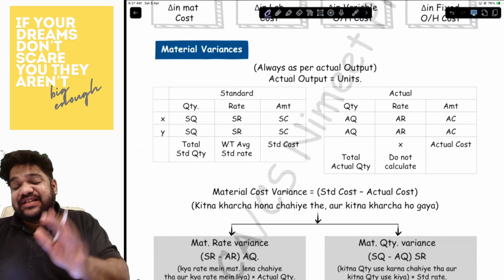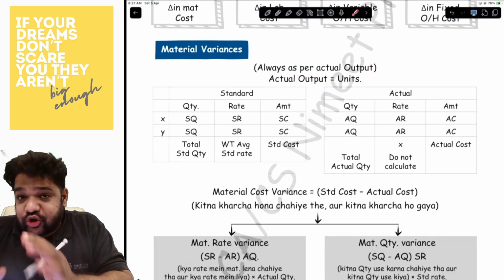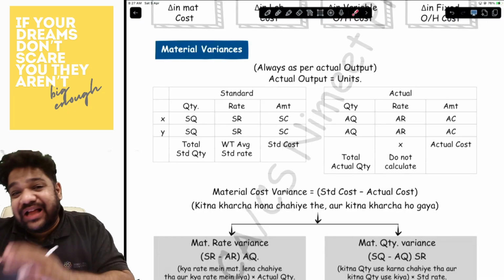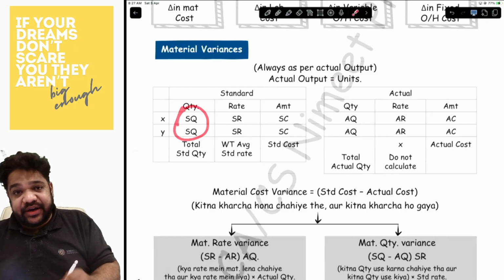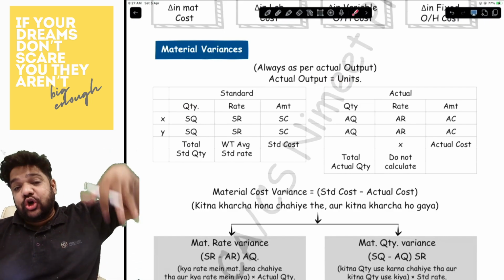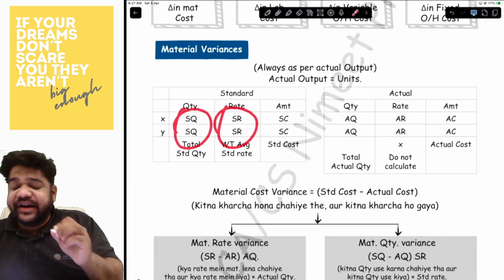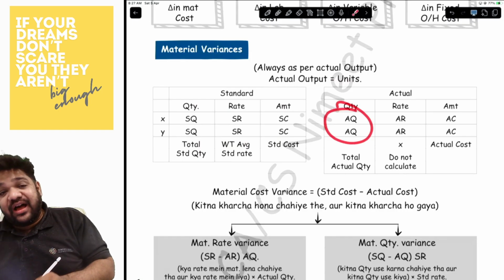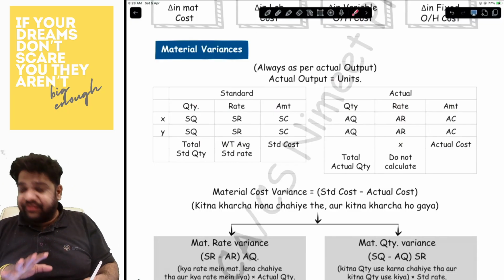Whenever you are drawing the standard and the actual, make sure you are doing first the actual units. Why? Because it is a variable cost. Variable cost will be for the actual number of units that you have done. Okay, so you have the standard quantity, that is for these number of units, actual output, how much raw material you should have put in. That is your standard quantity. Standard rate will be usually given in the question, and standard cost. Against that, you have actual quantity, actual rate, and the actual cost, again, which are usually given.